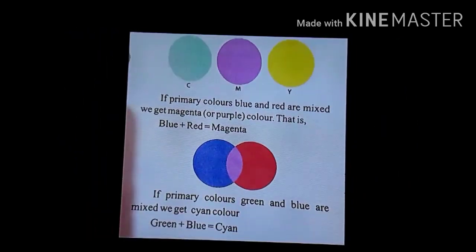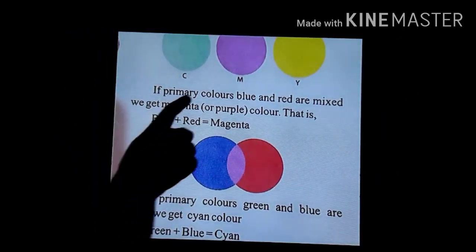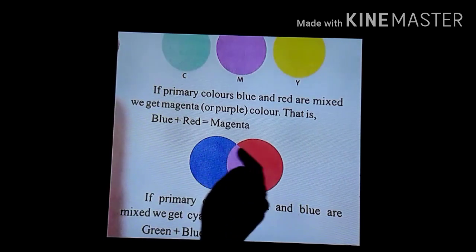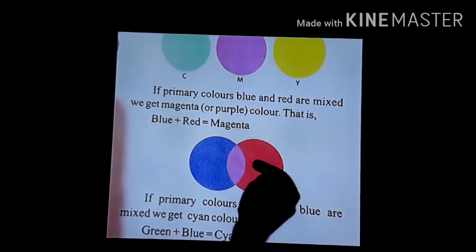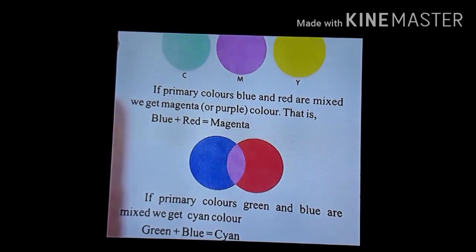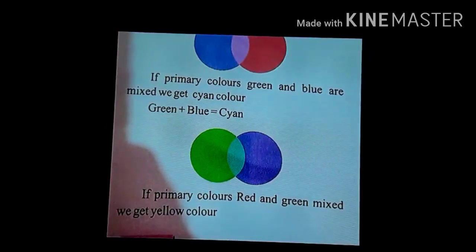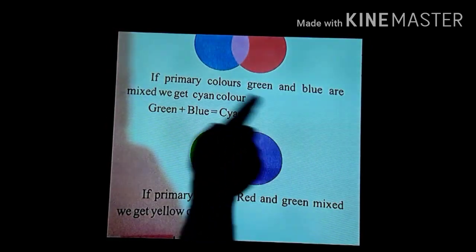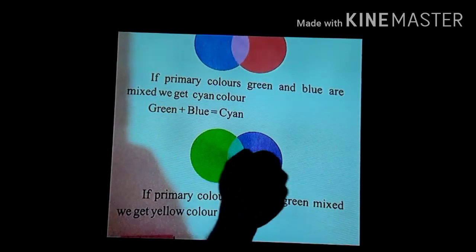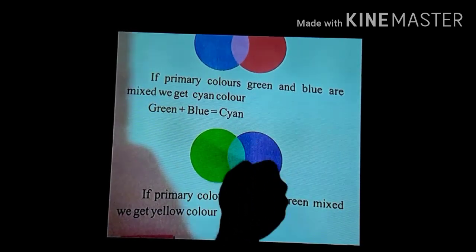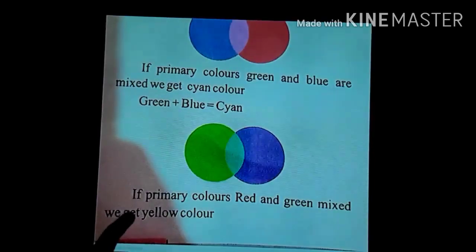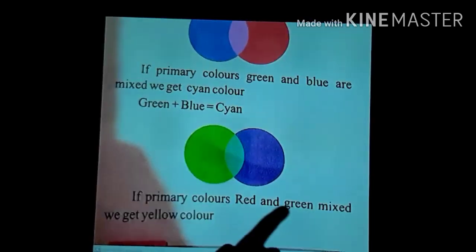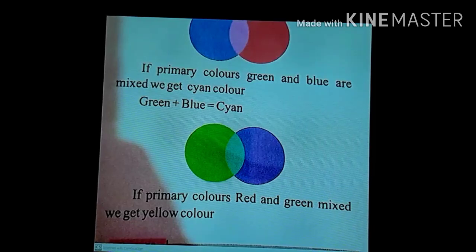It means, you can see from the explanation, if primary colors blue and red, when the blue and the red color are mixed, we get magenta color. You can see here, when this blue and this red color are mixed, magenta color is formed. And also, if primary colors green and blue are mixed, we get cyan color. You can see this is a green color and this is a blue color, and when these two colors are mixed, cyan color is formed. In the same way, if we mix the primary colors red and green, we form yellow color. I will also show you a table through which you can easily understand.